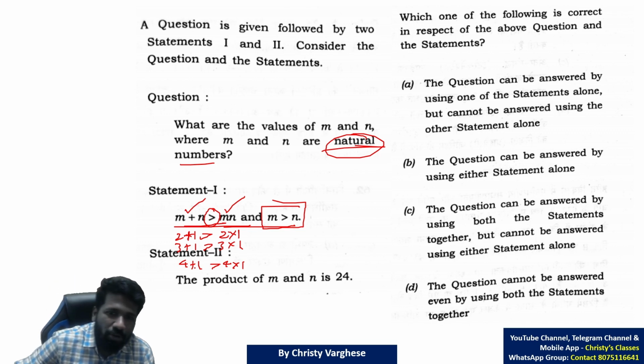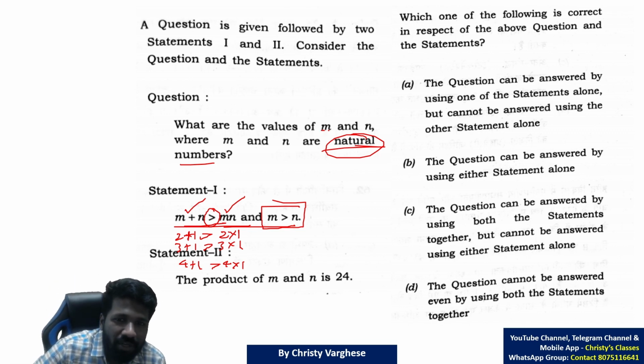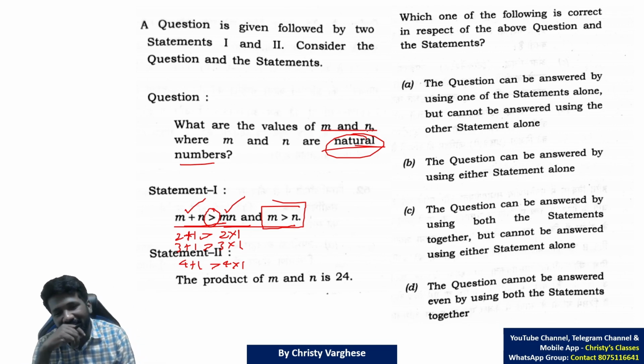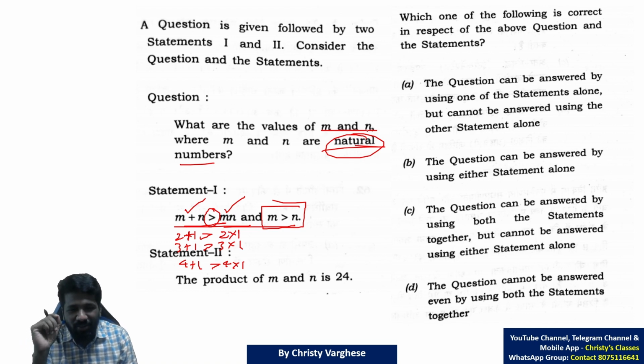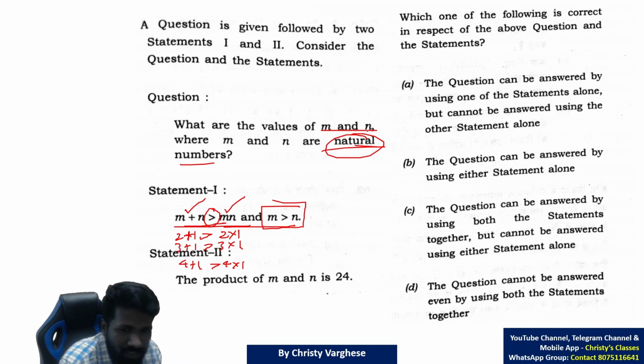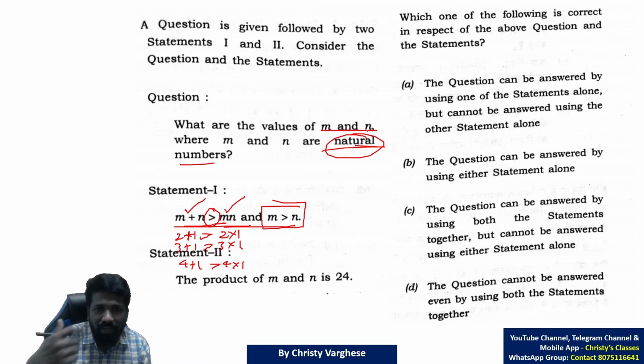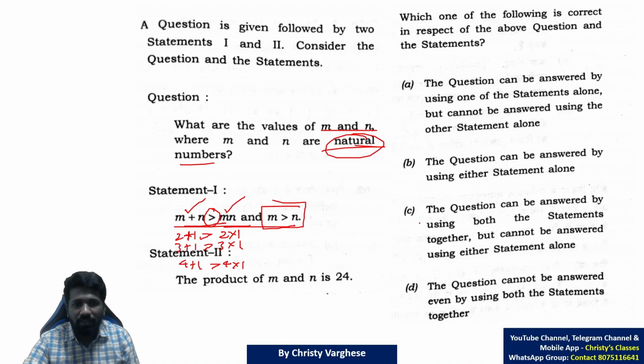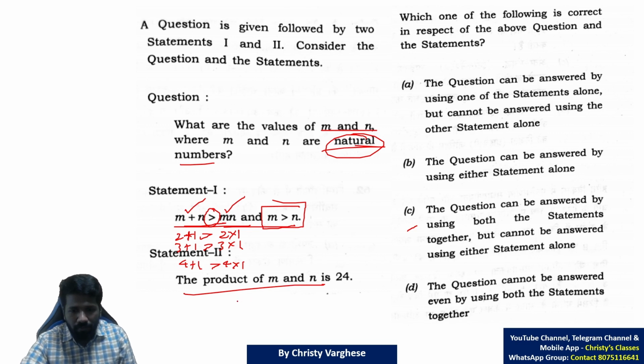That means, can you determine the m and n values? Like in the previous question, you have to uniquely determine it. You cannot say m can be 2 or 3 or 4 or 5 up to infinity. You have to uniquely determine it. To uniquely determine it, statement 1 is not sufficient. Which of the statements are sufficient? That is the question, or look at the options. So statement 1 alone is not enough. Statement 2: product of m and n is 24. Factor idea. m into n is 24. What are all the possibilities? 1 into 24 is 24. 2 into 12 is 24.